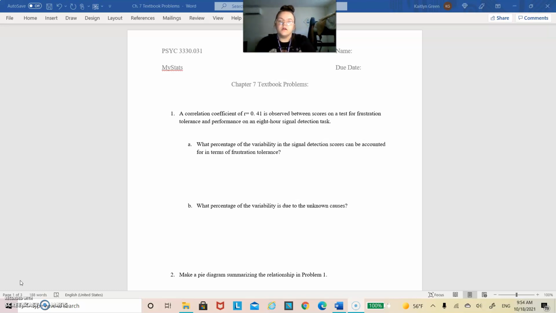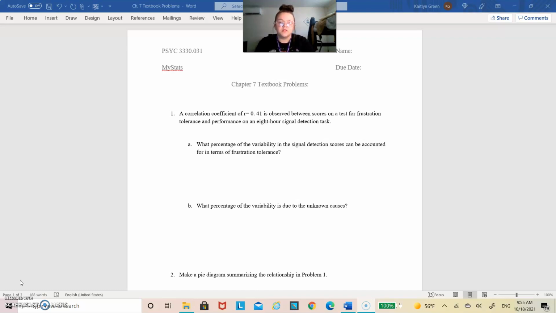As you can see here, I have a blank copy of the Chapter 7 textbook problems that I printed out for me to do my work on, and I'll be reading my answers and basically my step-by-step process from my actual paper here. I will go ahead and clarify that whenever we get down to number 4, my scatter plot does look different than it does on the copy that I printed. I'm not really sure why it did that, but I will show my printed copy just so it shows the accurate scatter plot. But with that all being said, let's go ahead and get started.